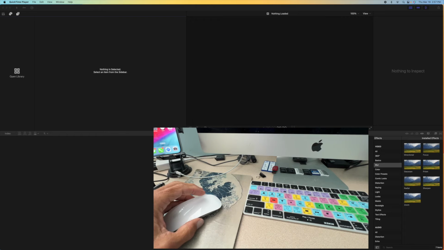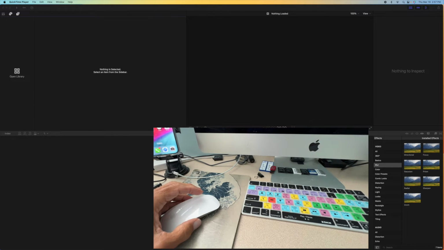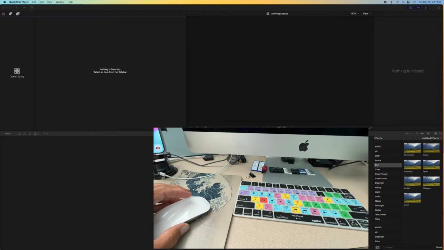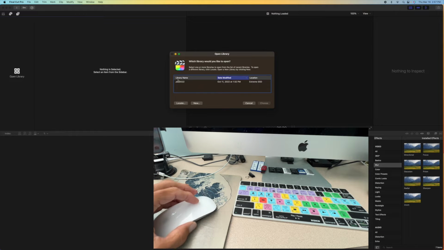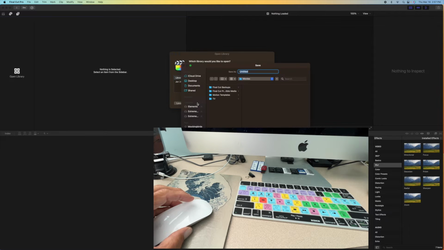Okay, so we're going to get started with Final Cut Pro. And first thing we're going to do is create a library. So I'm going to click on library. It's going to bring up this square right here. Now I'm going to set up a new library. This isn't an external hard drive, and that's a completely different library. So I'm going to go ahead and click on there.